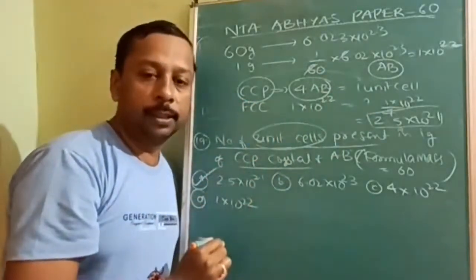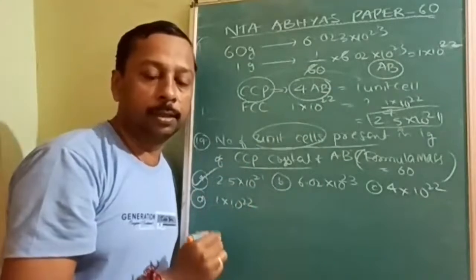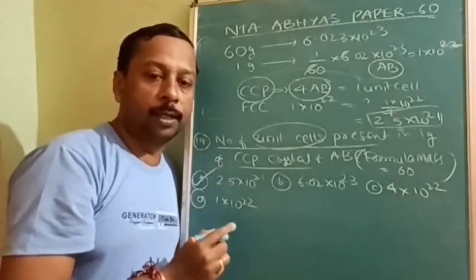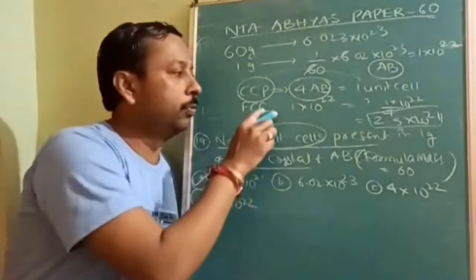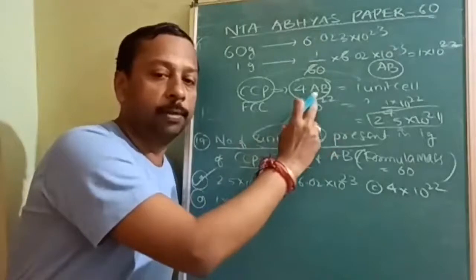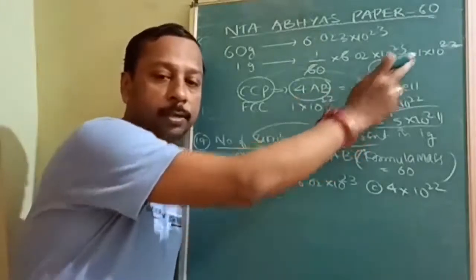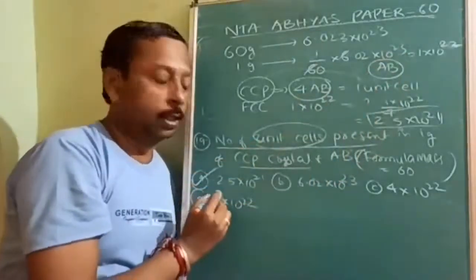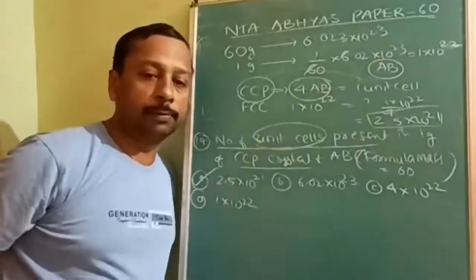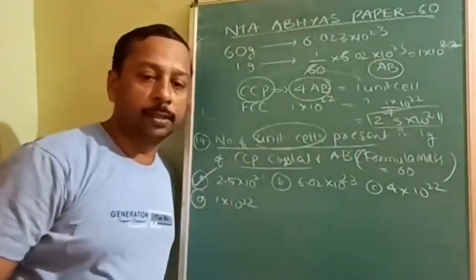In FCC, 8 into 1 by 8 plus 6 into 1 by 2, that's why we will get 4. So 4 AB will give you 1 unit cell. On simplification, we got 2.5 into 10 to the power of 21. A option is correct.